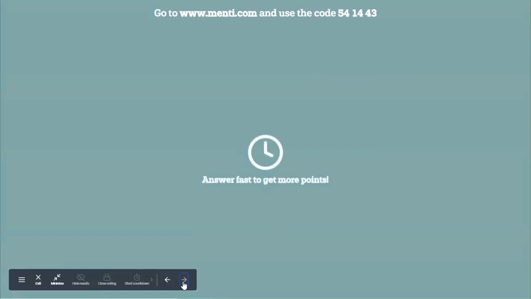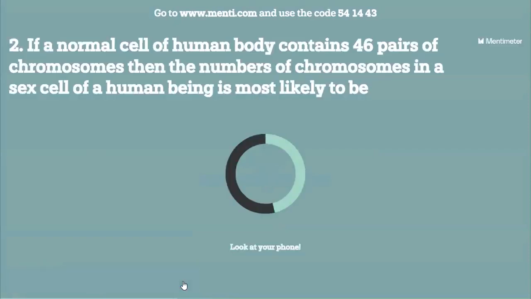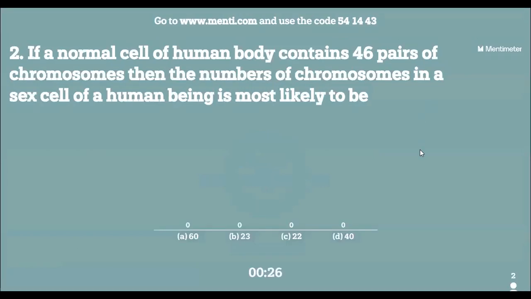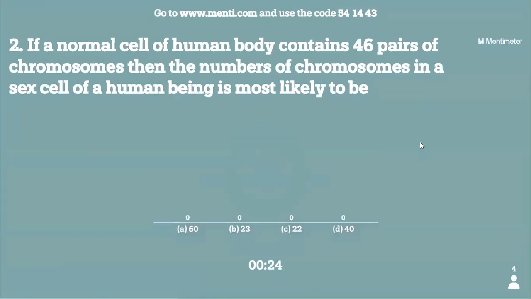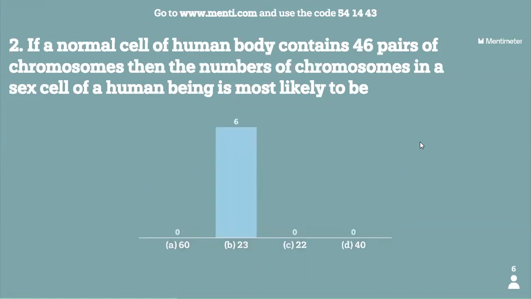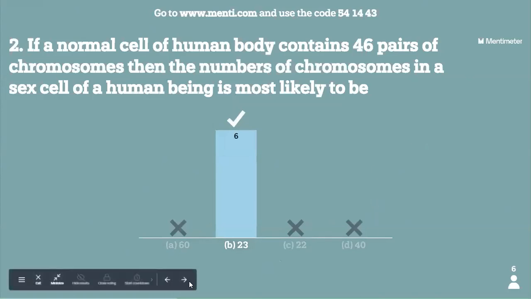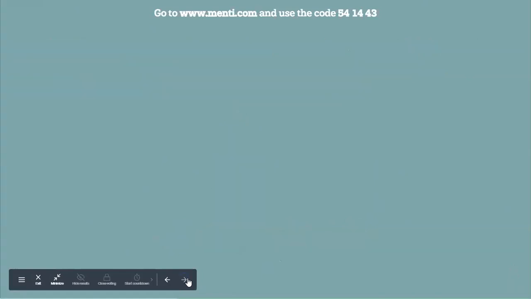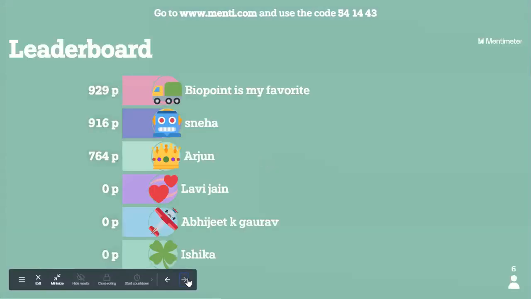Answer fast to get more points. If a normal cell of the human body contains 46 chromosomes, then the number of chromosomes in the sex cell of a human being is most likely to be 60, 23, 22, 40. I want everybody to give their correct answer for the question. Fast, because I just explained this particular point in the class. Good going, guys. 6 of you have answered it correctly. Very good. Let's have the leaderboard, and I hope there must be some changes in the leaderboard.